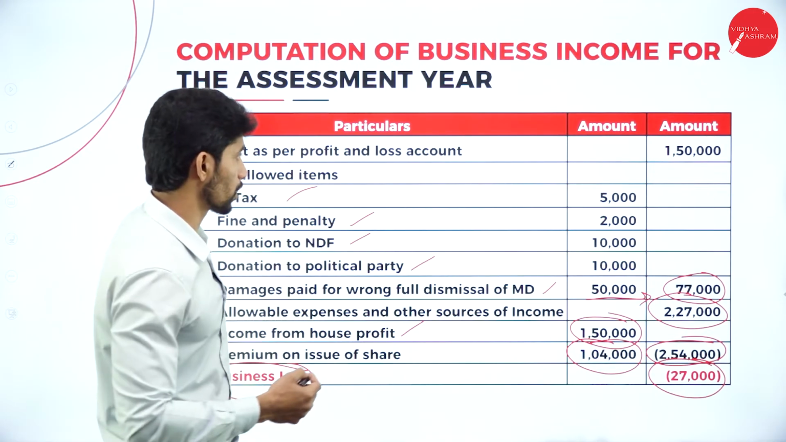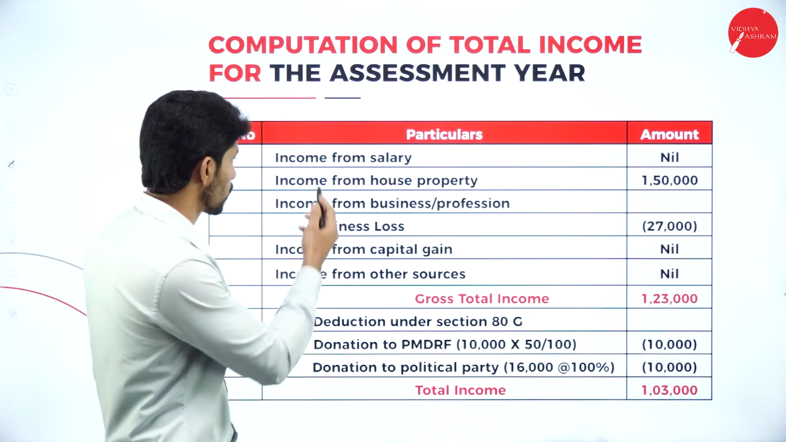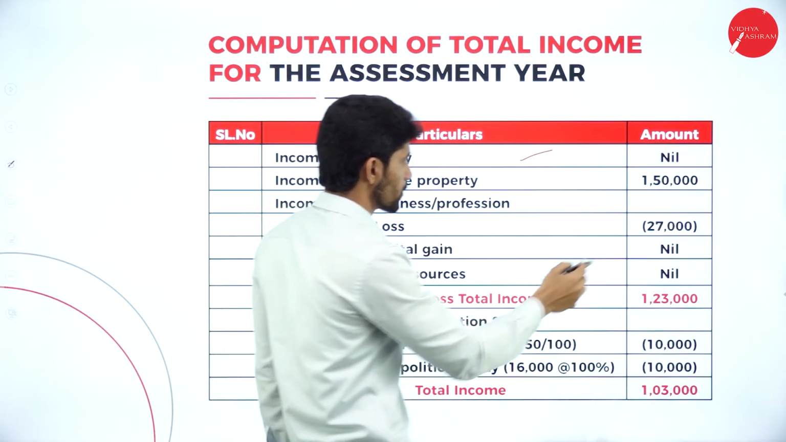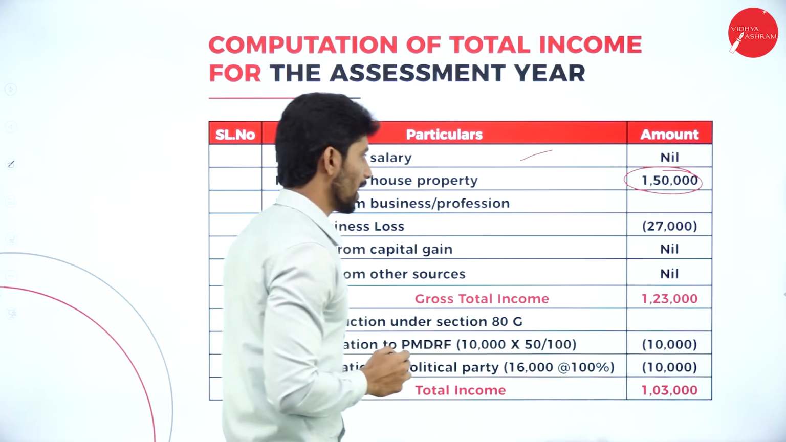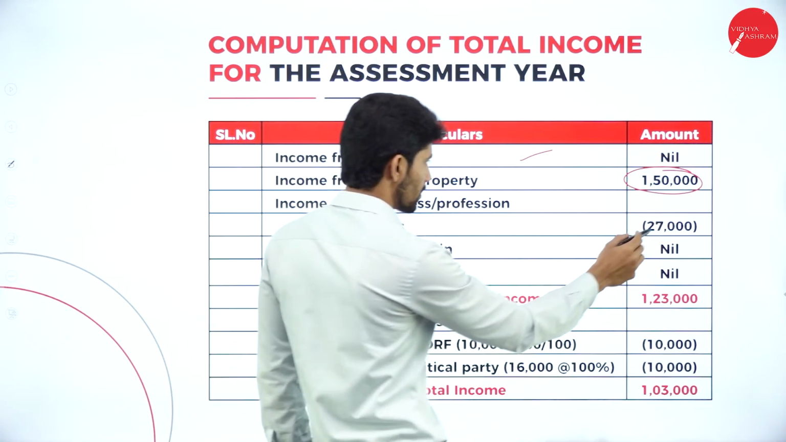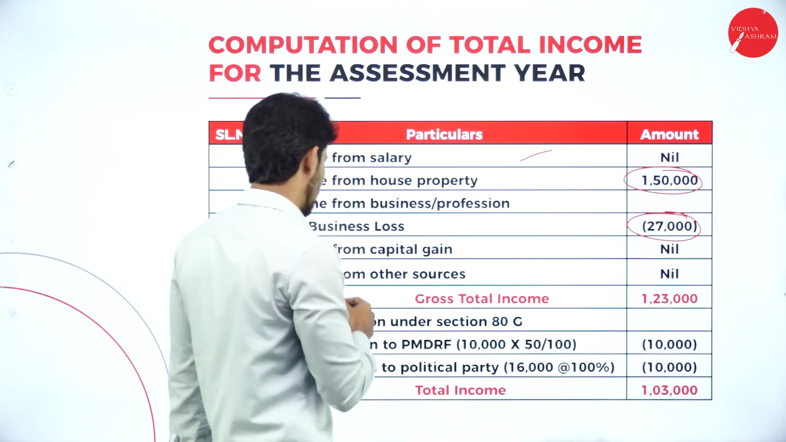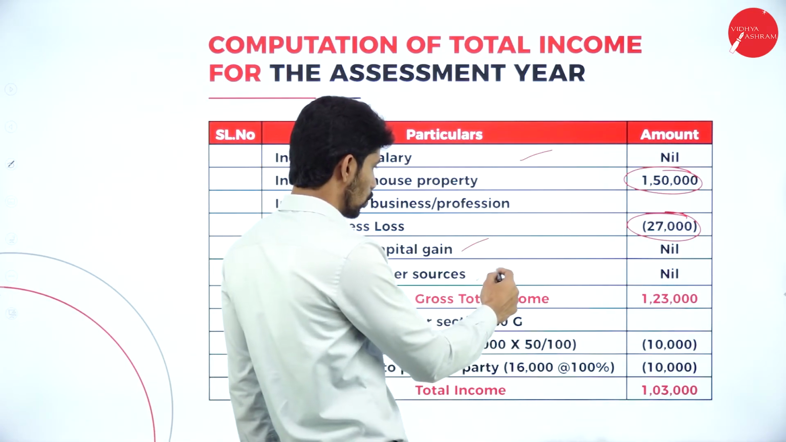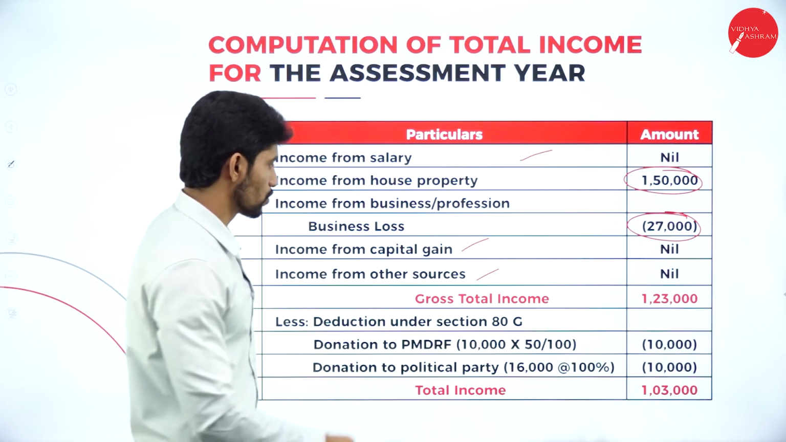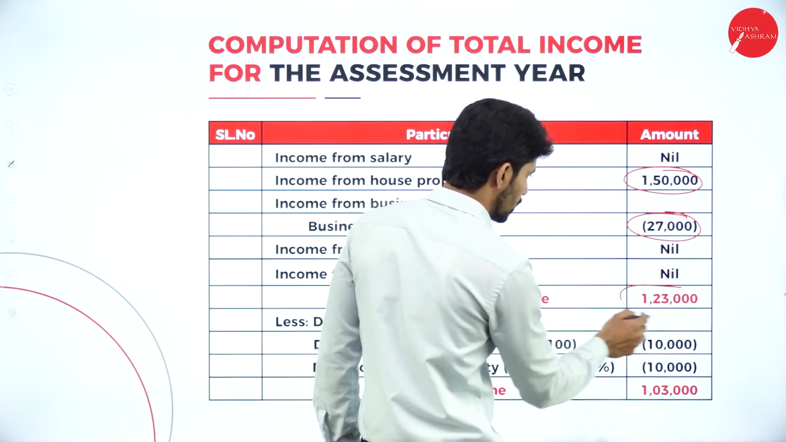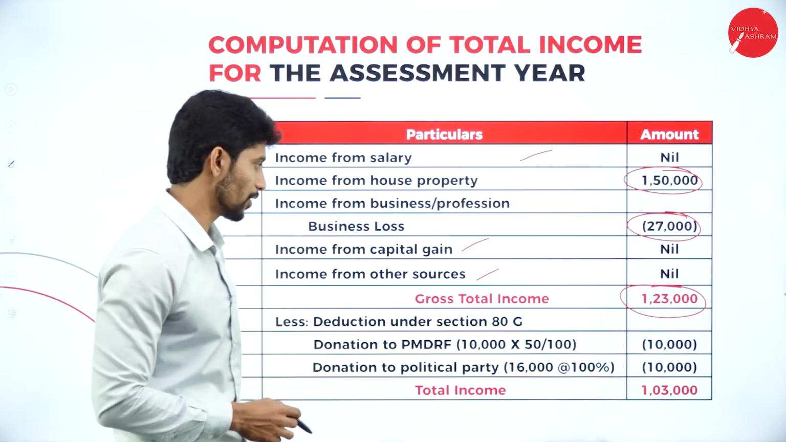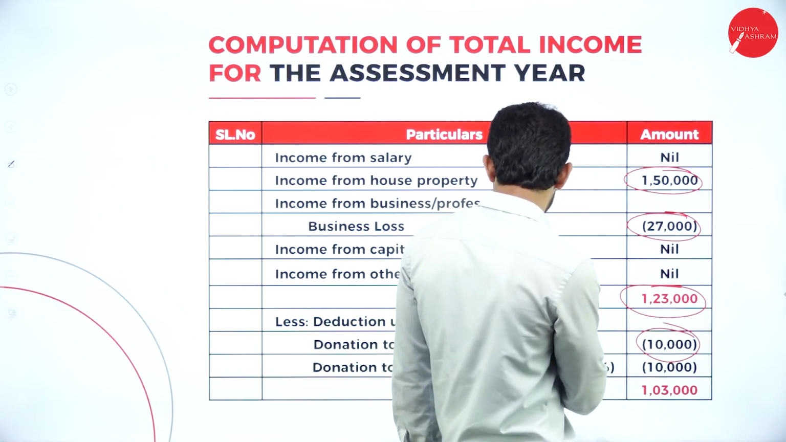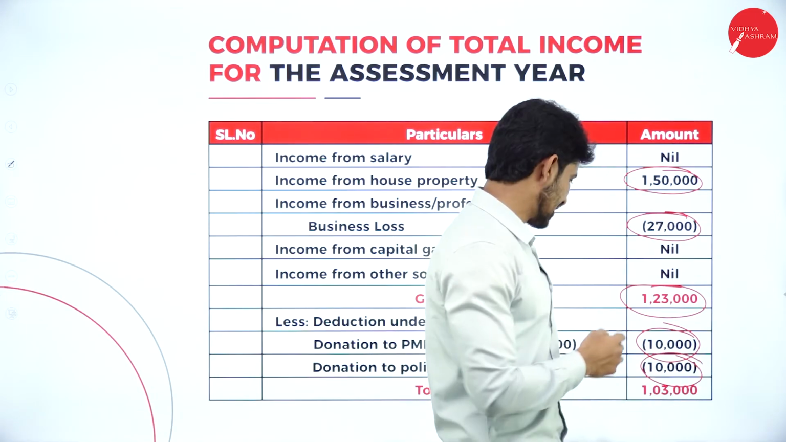So how to compute the total income? Moving on to compute the total income. Income from salary is nil. Income from house property is how much? It's rupees 1,50,000. Income from business, minus 27,000. Next, income from capital gain, it is not there. No income under other sources. So gross total income, how much you will get? You will get 1,23,000. Next, donation given, it's rupees 10,000 to PMNRF, and donation to political party, it's rupees 10,000.